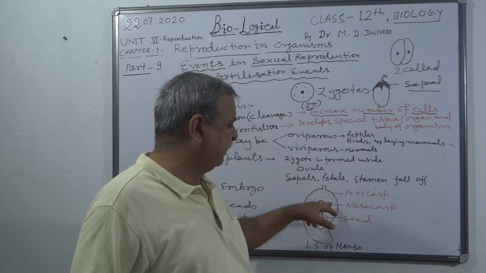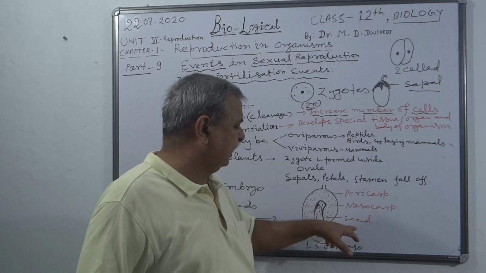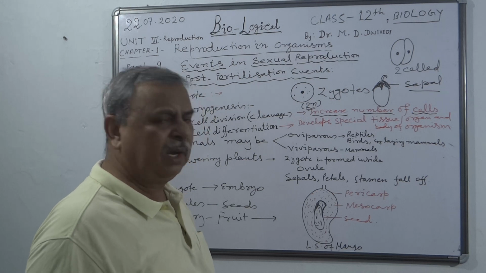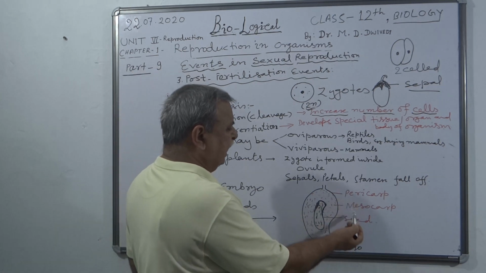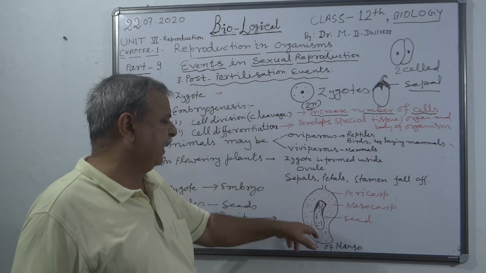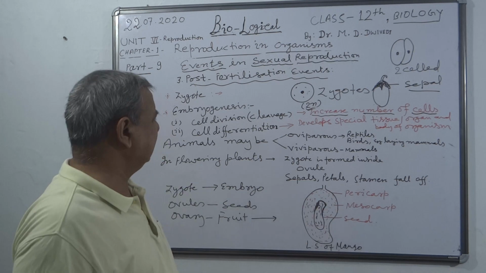This middle fleshy part is the mesocarp, and this one in the middle, the seed is there, and this is the longitudinal section of a mango to show you the pericarp, mesocarp and seed. This middle part is the edible part which generally we consume as our food.